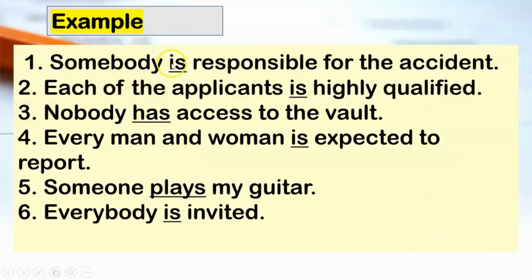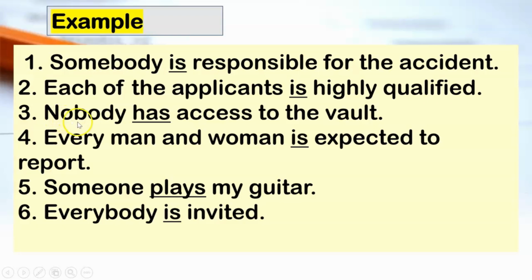Examples. Somebody is responsible for the accident. Somebody is just one person, so you have to use is. Number 2, each of the applicants. You should not look on the word applicants. You have to look on the each. Each is being listed as one of the indefinite pronouns. Each should always be singular. Okay, each of the applicants is highly qualified.